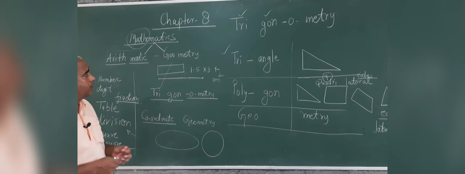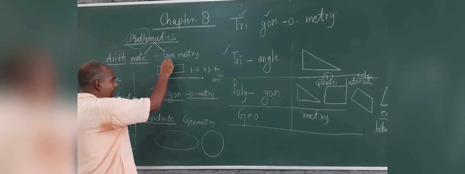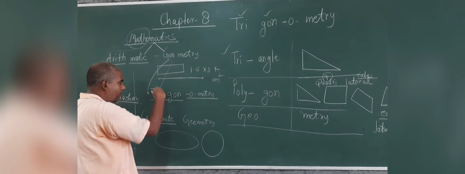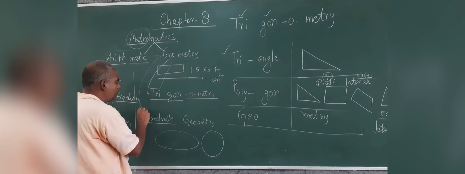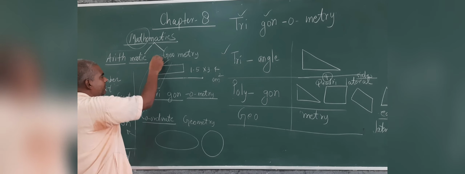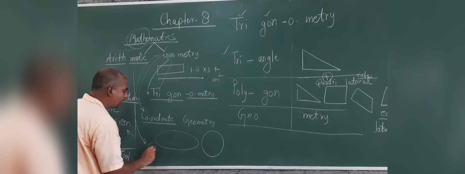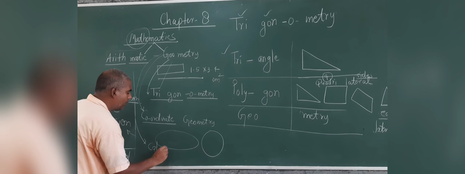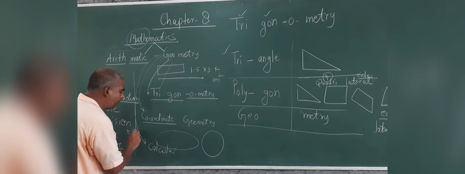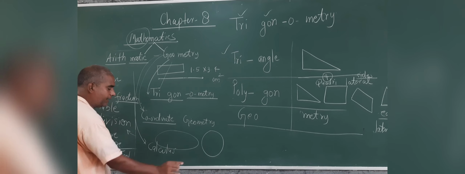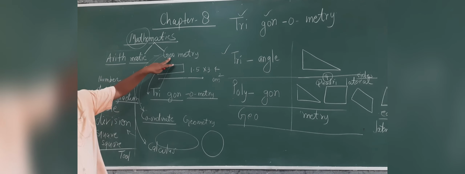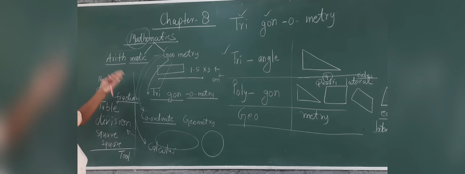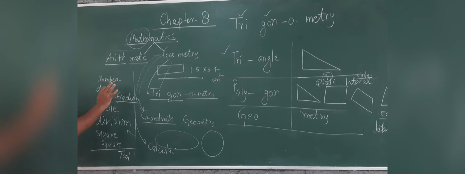So you have seen that the parts of geometry are trigonometry and coordinate geometry and many important things: calculus, then you will see function, real number, real analysis. All these things are geometry. And arithmetic is also a very broad field.